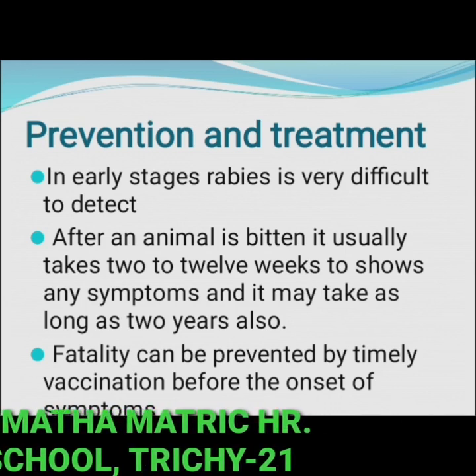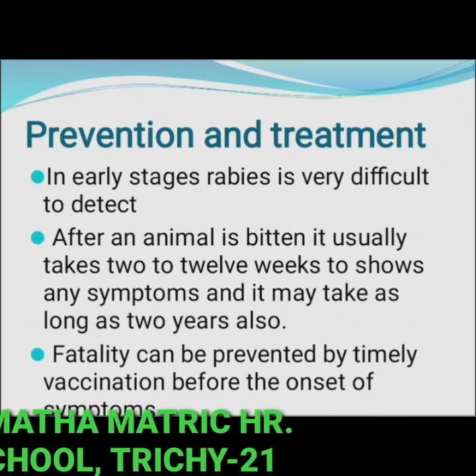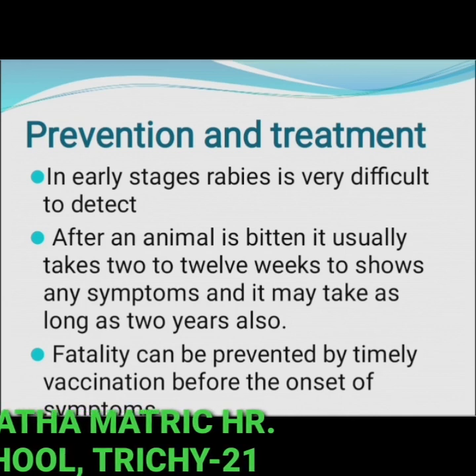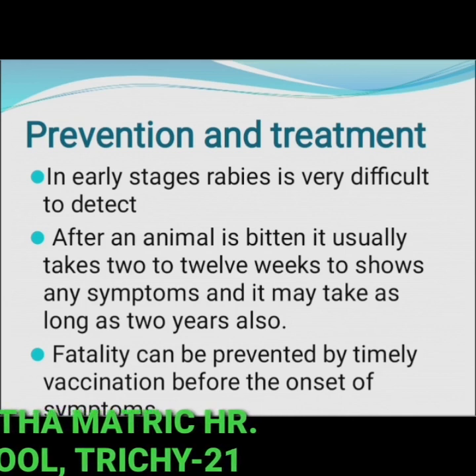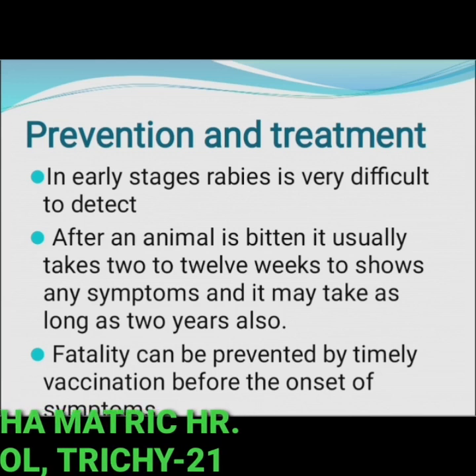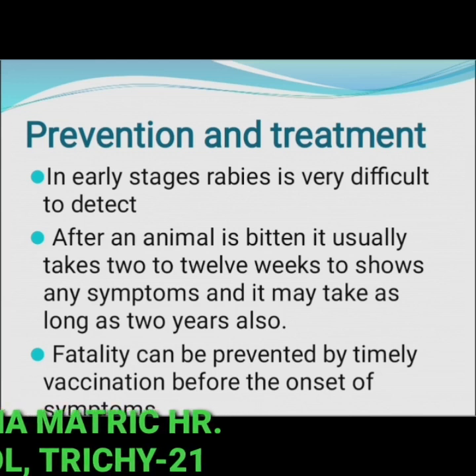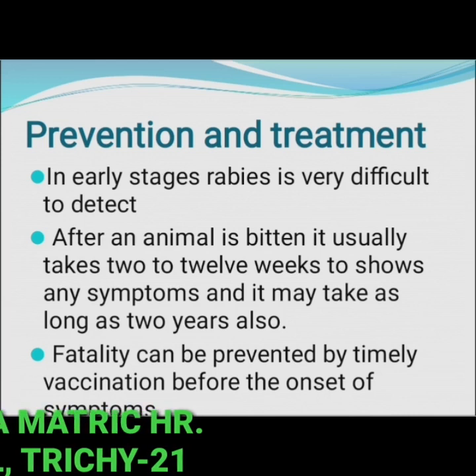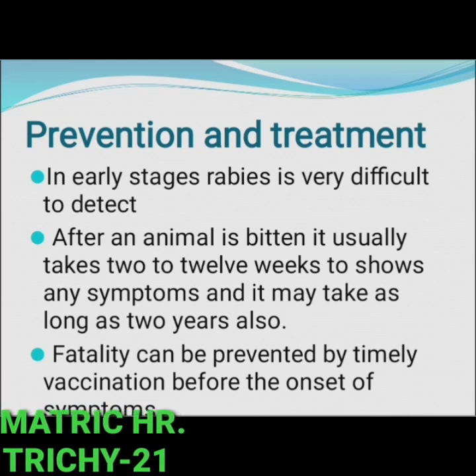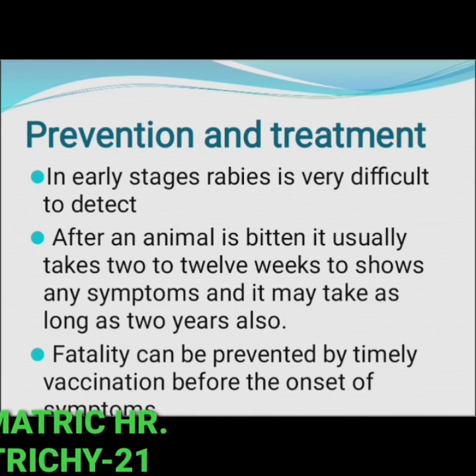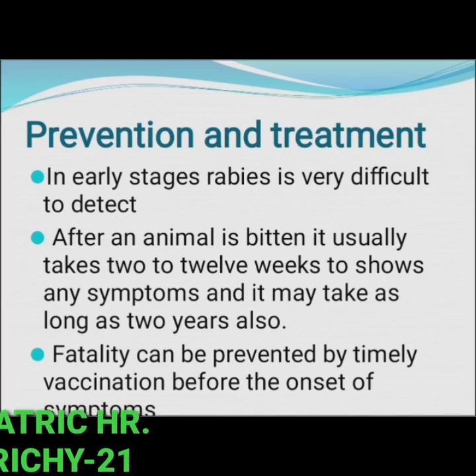So we know, what is a vaccine? A vaccine is a biological preparation that provides active acquired immunity to a particular disease. So here, to prevent this disease, vaccination is a must.